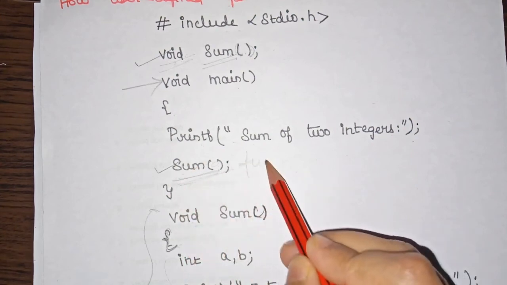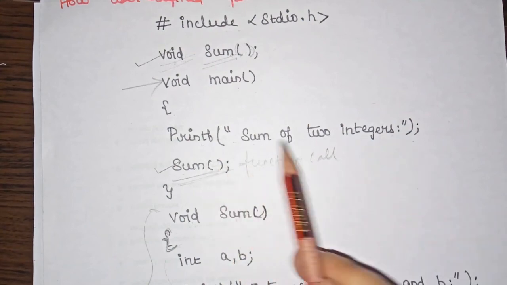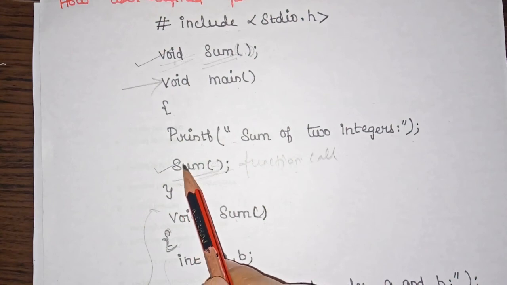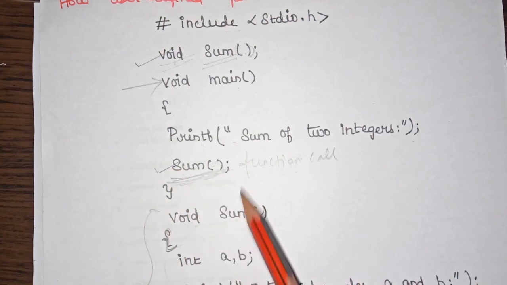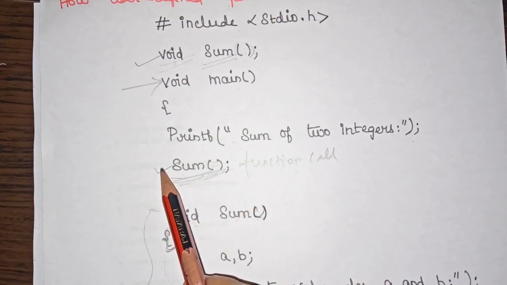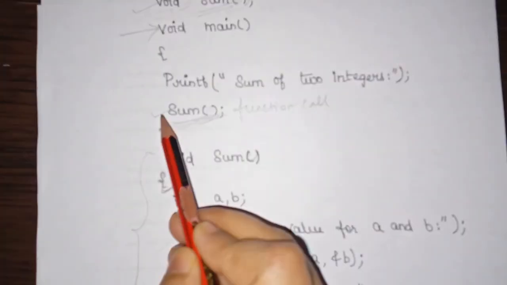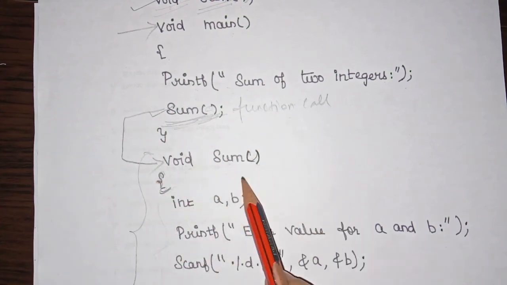This statement is actually a function call. Whenever a function call is there, it is calling some function. So your compiler will search for a function with this name and with this parameter list. Here is the function definition for this function call, it has the same function name and parameter list, right? So directly after this statement, your control comes to this function definition.